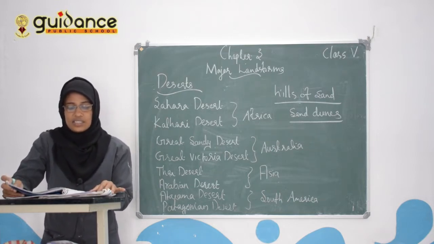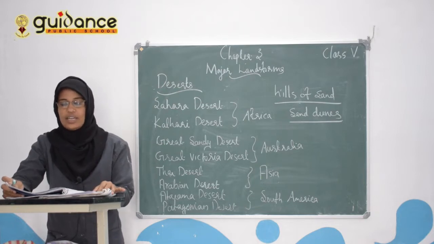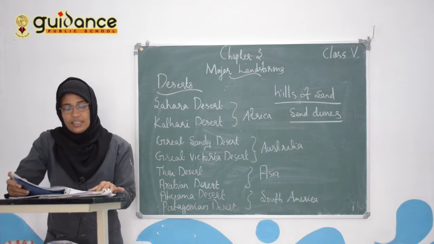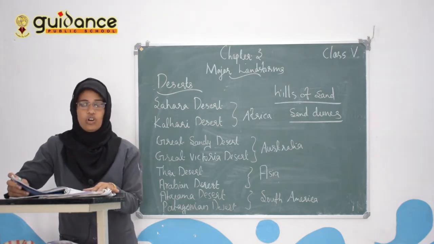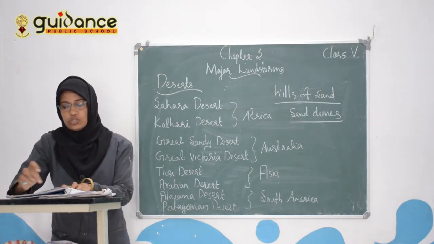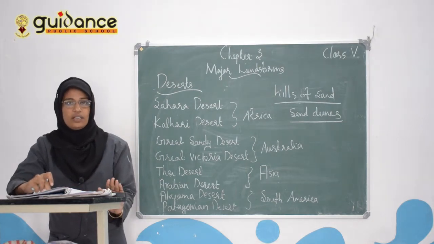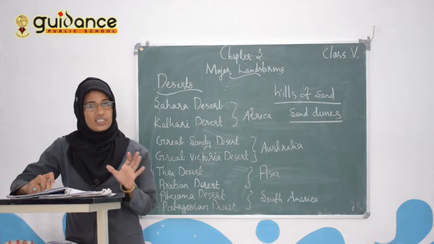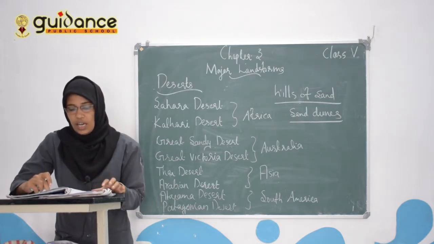And they have scanty or no vegetation due to very little rainfall.